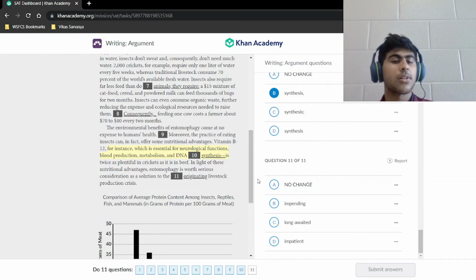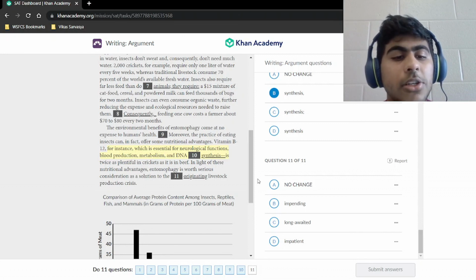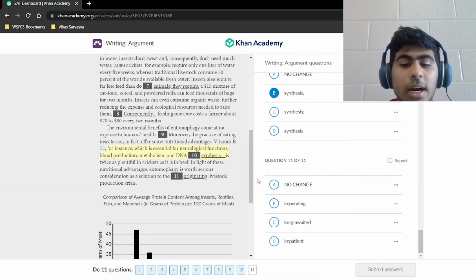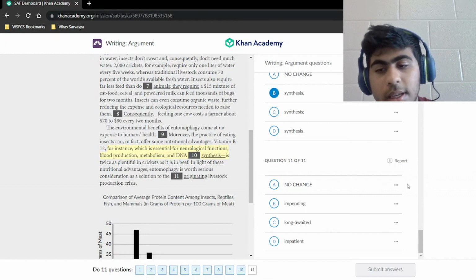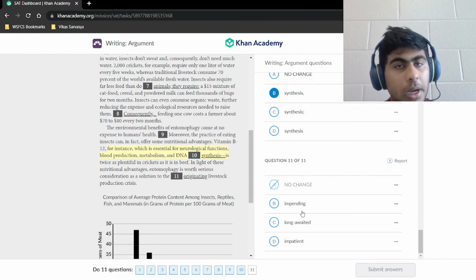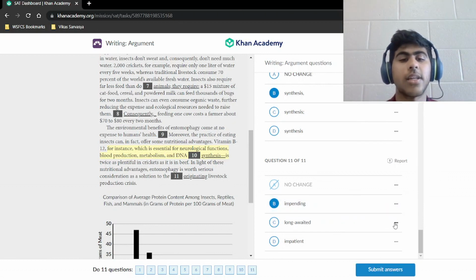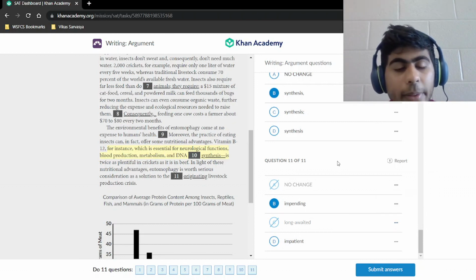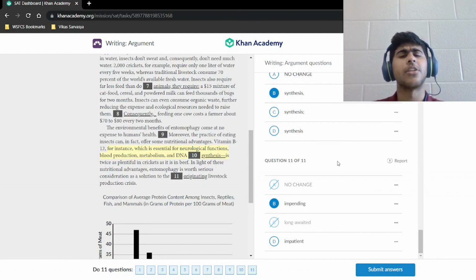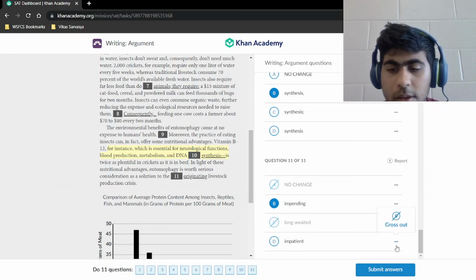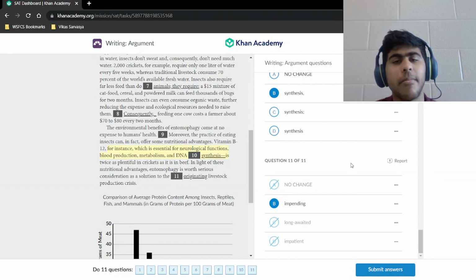In light of these nutritional advantages, entomophagy is worth serious consideration as a solution to the originating livestock production crisis. So this is essentially saying that the crisis is coming. So we see "originating" is not what it says. "Impending," that seems to work out. Impending livestock production crisis. It's coming. "Long awaited"? Well, we have nothing to suggest that it's long awaited, right? And that also doesn't give the idea that it's coming right now. And we have "impatient." That's really applied to humans or animals, not an idea or a crisis. And our answer is choice B, impending.